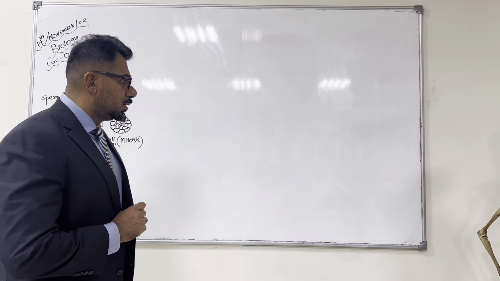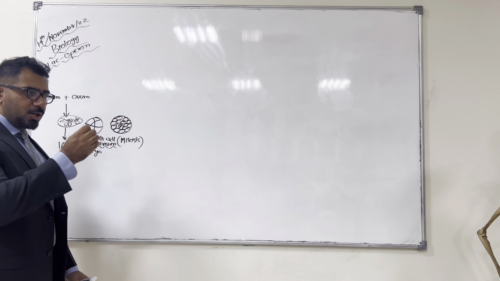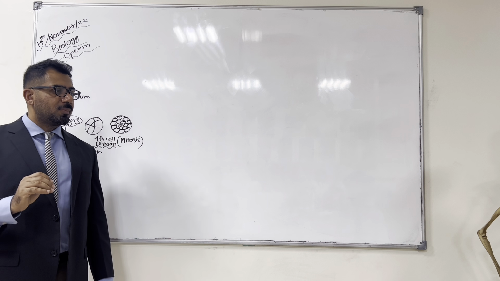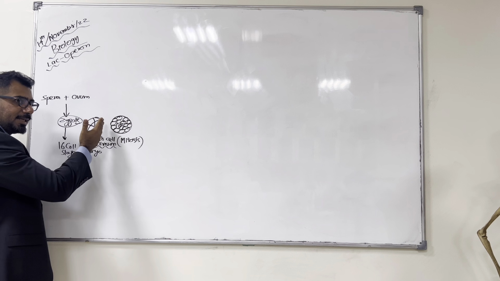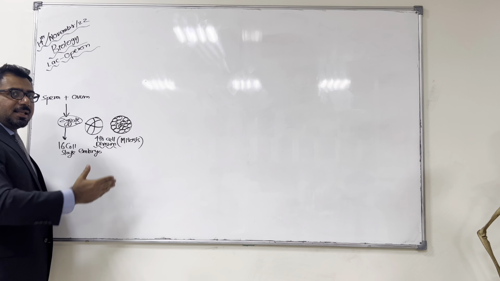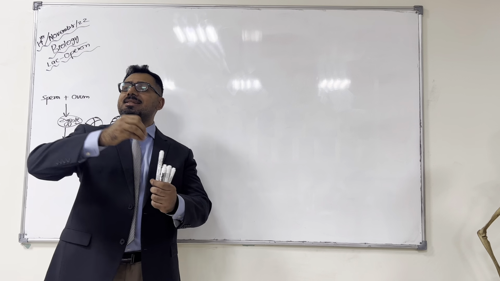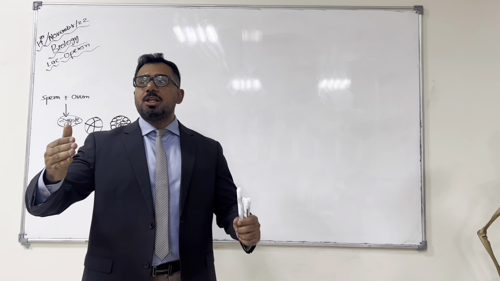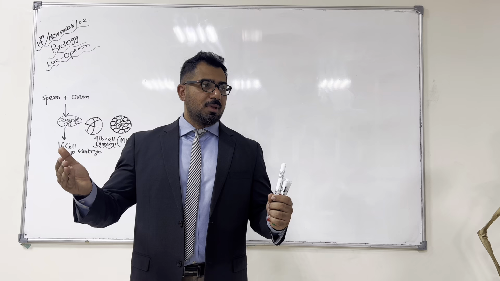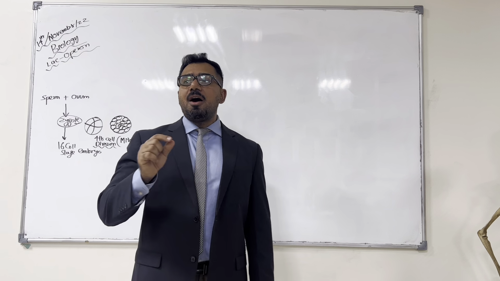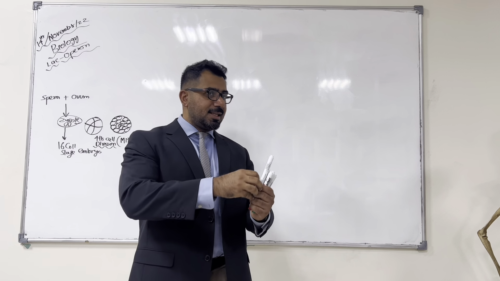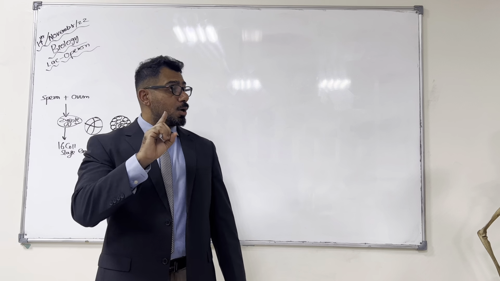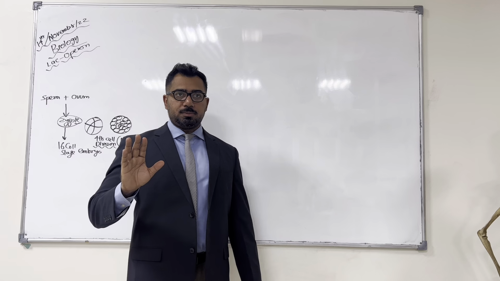Now, just see, not related to this topic, but you guys know identical twins, right? Before the 16 cell or at the 16 cell stage, if a cell separates from this embryo, that will change into a complete new embryo, and that will be identical. After the 16 cell stage, if a cell separates, it cannot develop into a complete embryo because cells are not totipotent anymore.